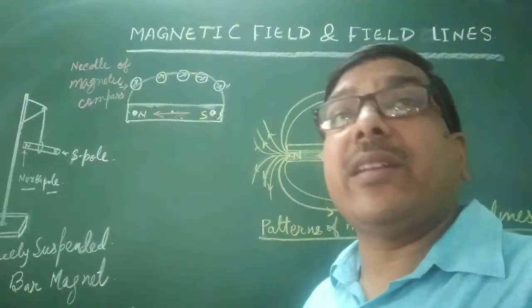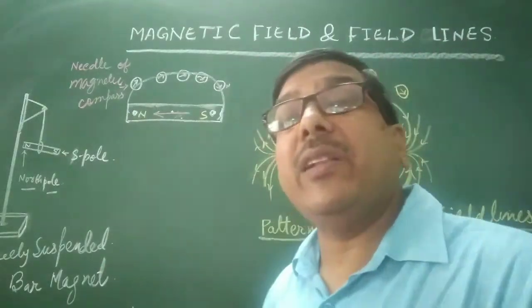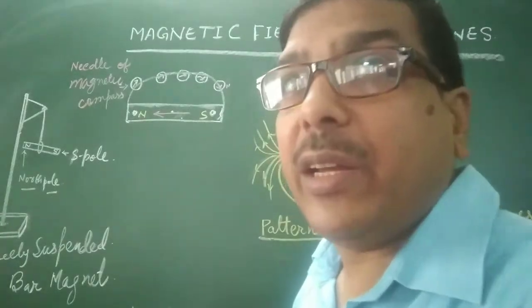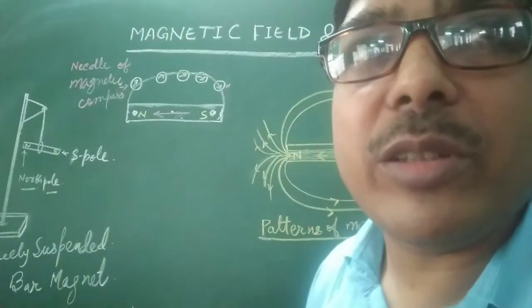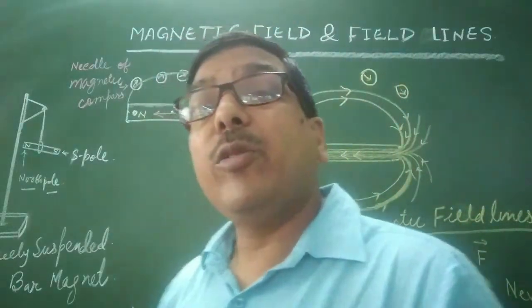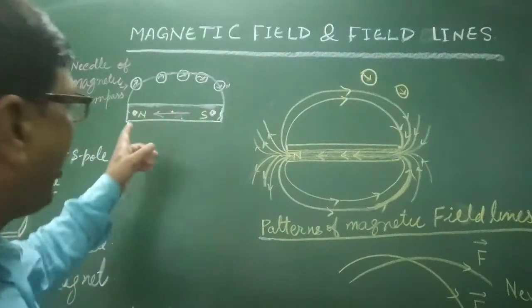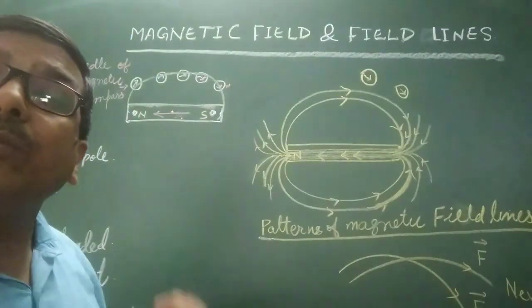So a magnet, if it is allowed to suspend freely, always remains in the north-south direction. Okay, so a magnet consists of two poles, north pole and south pole.